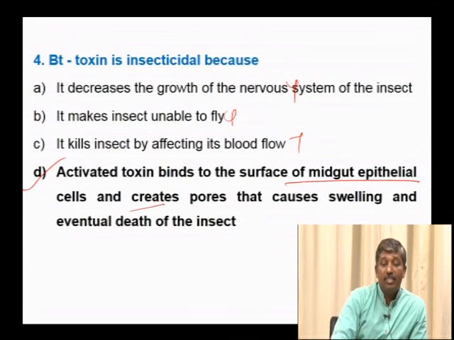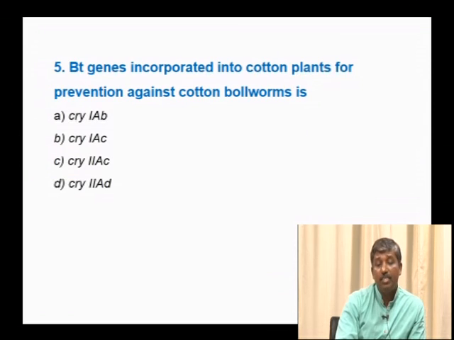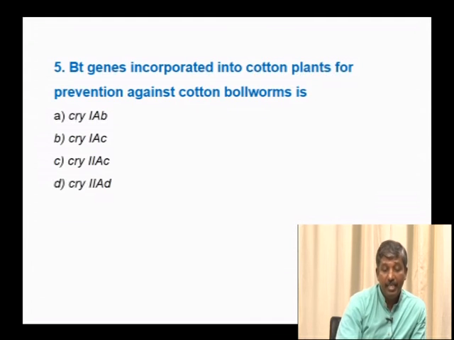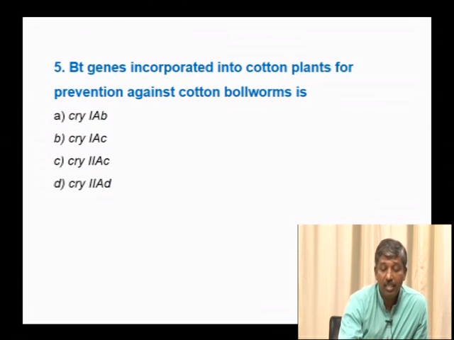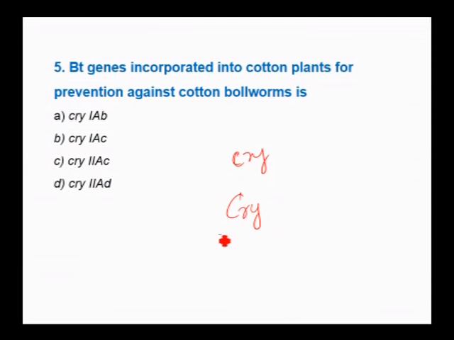So Bt toxin is... Bt genes incorporated into cotton plants for prevention against cotton bollworm are here as Cry1AB, Cry1AC, Cry2AC, Cry2AD. Generally, genes are written in small letters or even italicized, whereas the protein encoded by them is written with the same alphabets, but in Roman, with the first letter capital and the remaining small. Here the Bt genes, that is Cry genes: Cry1AB, Cry1AC, Cry2AC, Cry2AD.